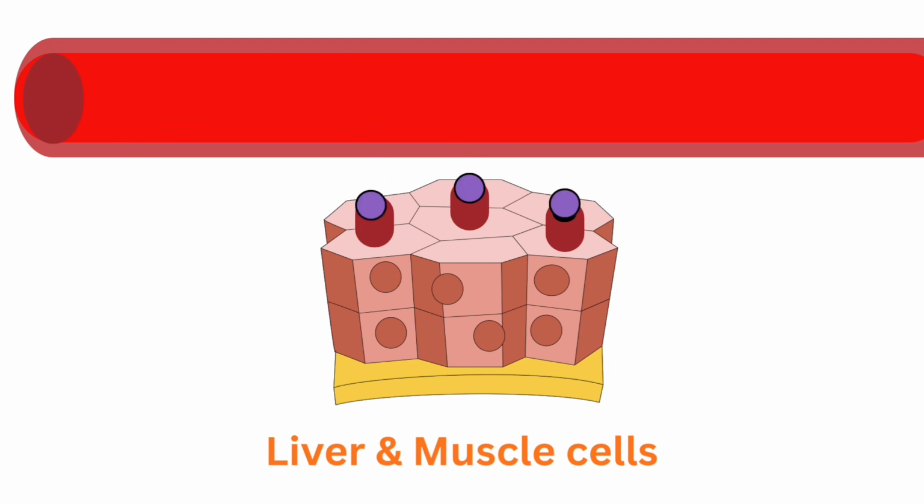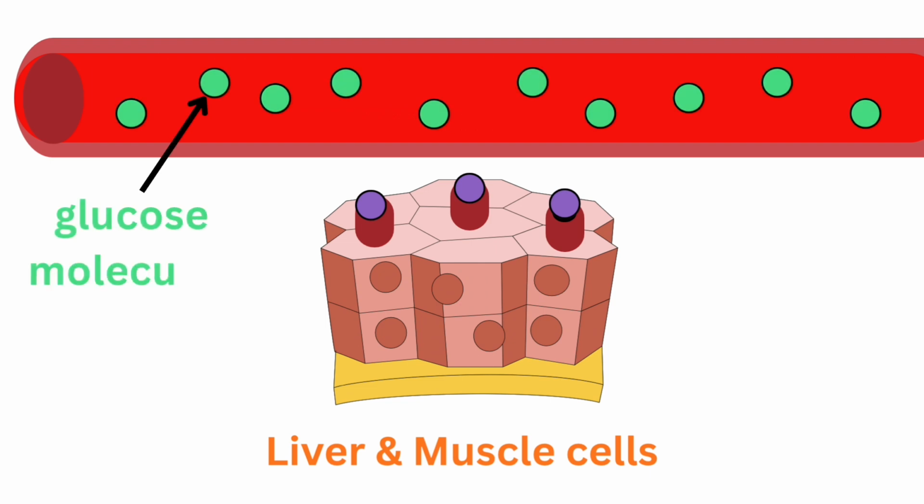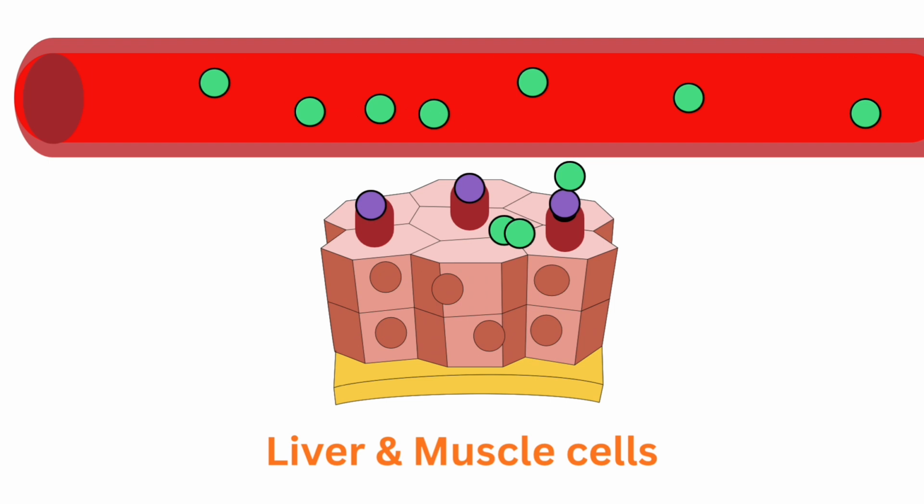Once the insulin hormone binds, this triggers the liver and muscle cells to absorb glucose molecules from the blood. And because glucose molecules move into the liver and muscle cells from the blood, the concentration of glucose in the blood falls back to the expected level.